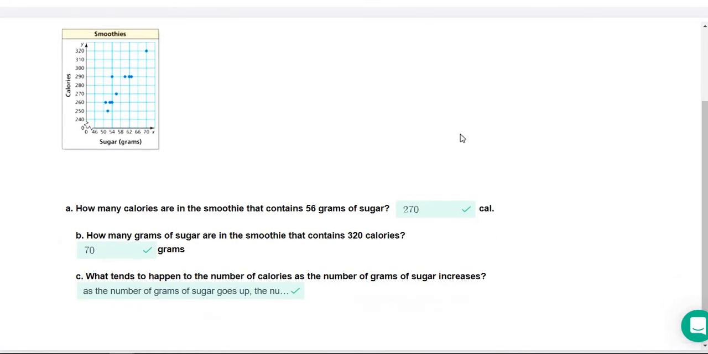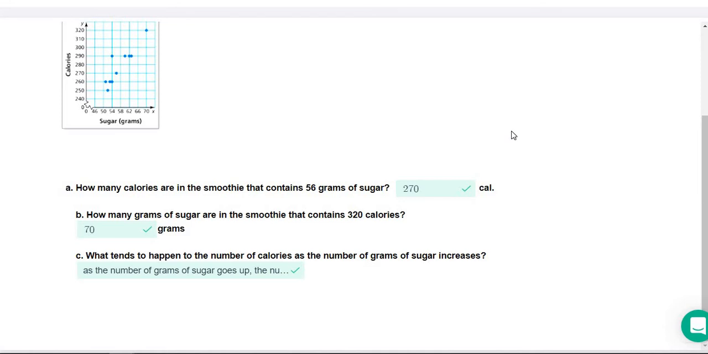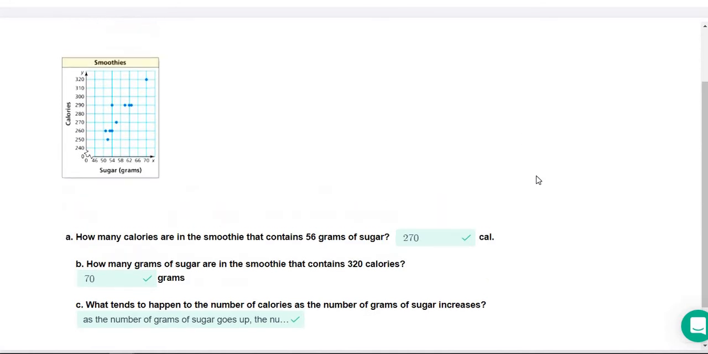I personally always try to find drinks that have low sugar content, low calories. That way I get calories from the food that I eat and not the things that I drink. But that has nothing to do with math, so I don't know why I'm talking about it.